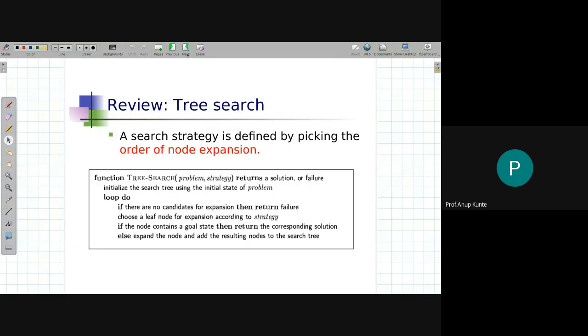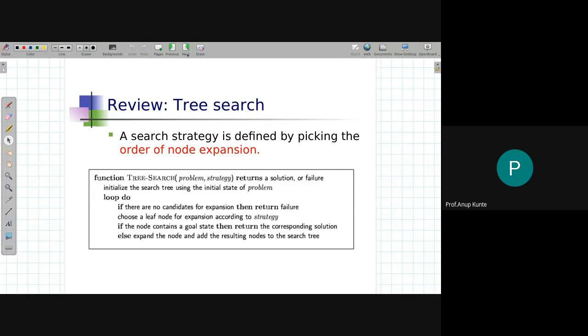Okay, so that's the review of what we are going to learn in this chapter. So pre-search, this is the algorithm. I guess we have just seen that algorithm, so no need to waste time on that. But please understand, a search strategy is defined by picking the order of node expansion. Picking the right order of node expansion would give you a better search strategy. So all the search strategies, informed or uninformed, are mainly competing with each other based on how they select the next node to expand from the fringe list. That is the way in which they differ.